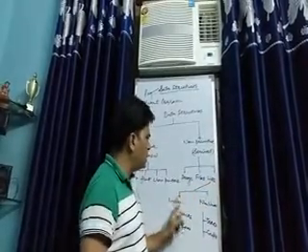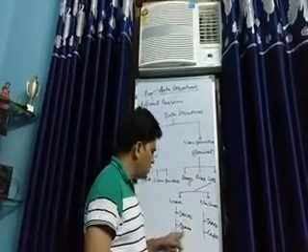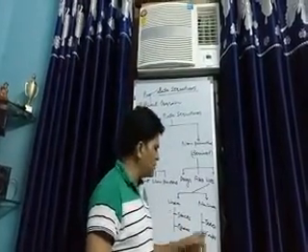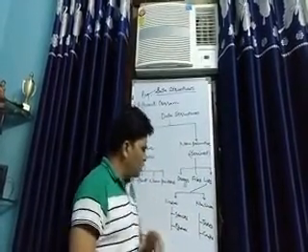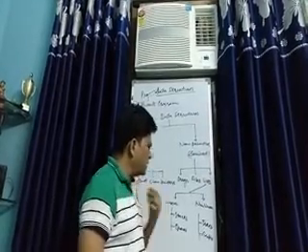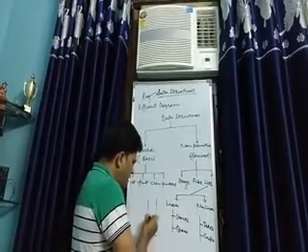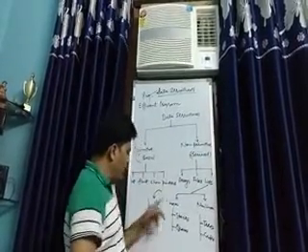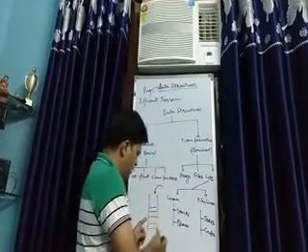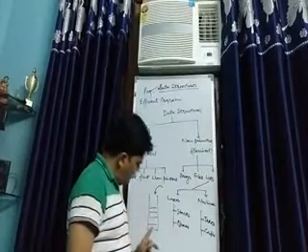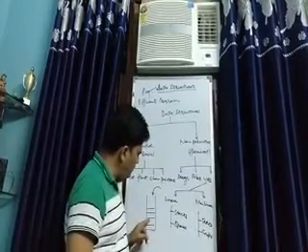We are further dividing lists into two parts. List may be linear, list may be non-linear. So stacks and queues are examples of linear data structures, and trees and graphs are examples of non-linear data structures. I'll show two diagrams here, and you will clearly identify which is linear, which is non-linear. If I have an example of stack in which all the elements one by one are inserted into this array, first will come here, second will come here, third here, fourth here, and so on.